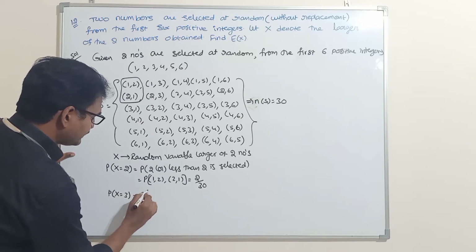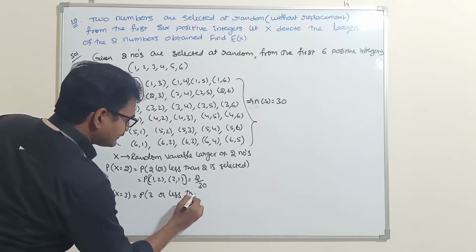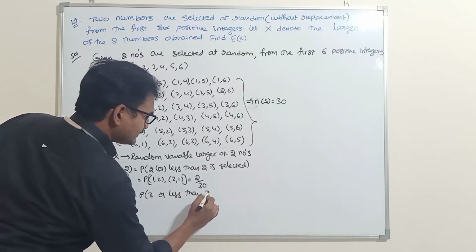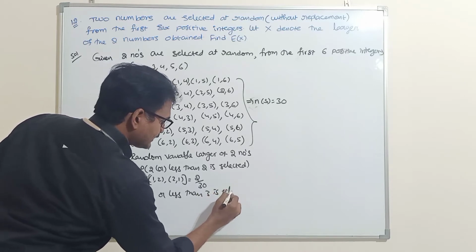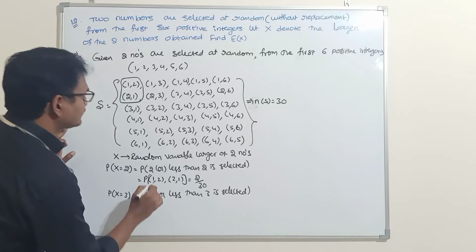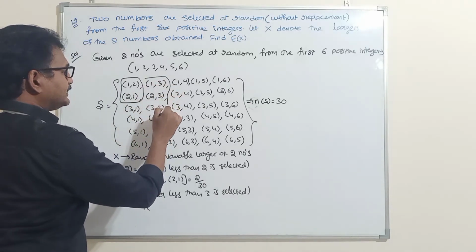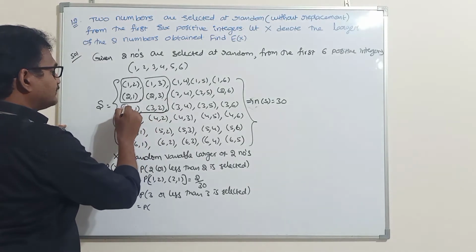Next, P of x equal to 3. That means the probability of 3 or less than 3 being selected. Then how can you compare? 1 comma 3, 2 comma 3, 3 comma 2, 3 comma 1.